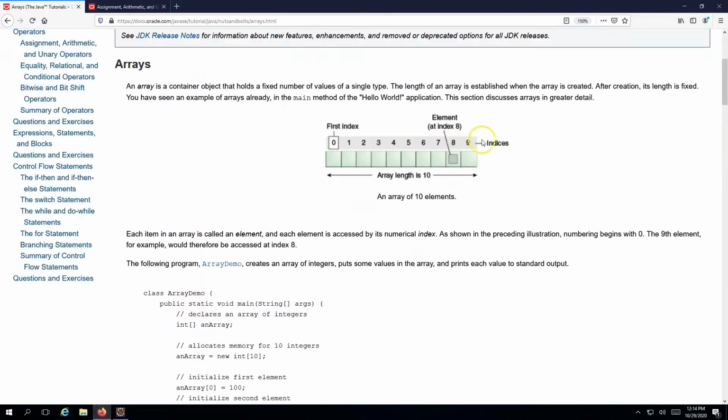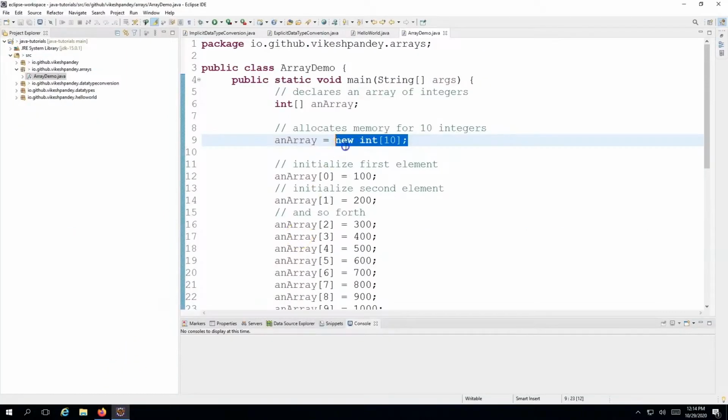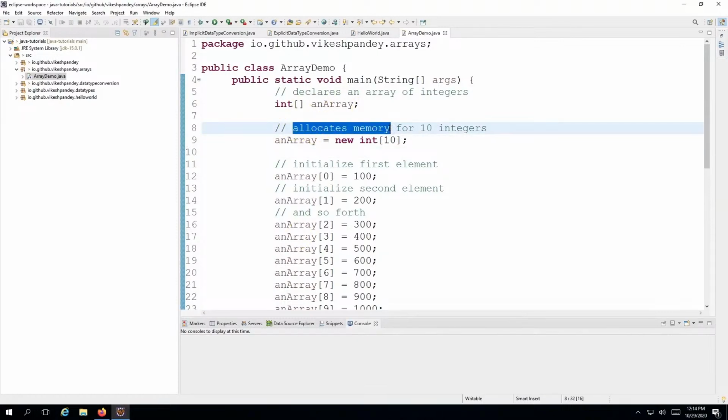The moment you do new int 10, these continuous boxes will be placed in the memory, and the memory is allocated to this array. We call this memory allocation. This is how you allocate memory to the array. So we allocated memory to this array for storing 10 integers.